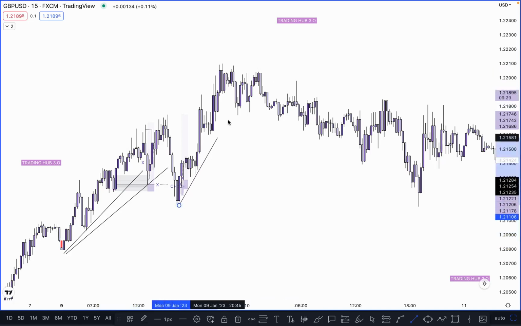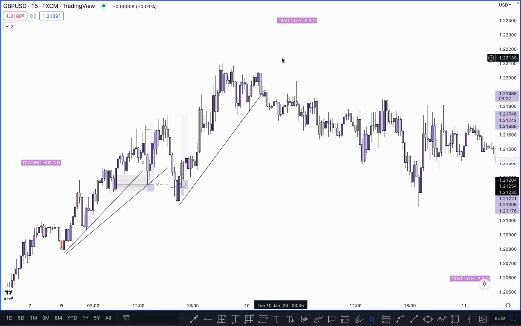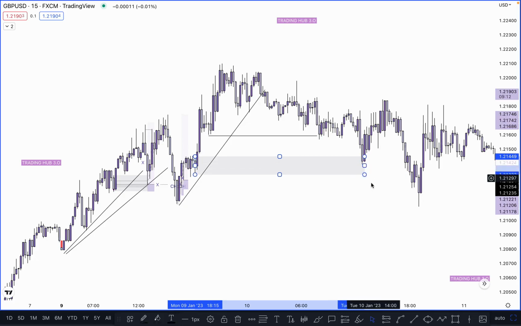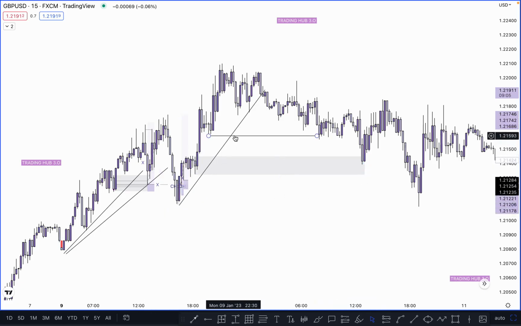As you can see here, again the market breaks this trend line, and after breaking this trend line, where is our inducement? You have to identify. You can see here, where is our inducement in this leg and where is our pullback? This one. So this one is our inducement. After this inducement, where is our POI? Where is our order block? This one, right? So if price taps here, you can simply switch into the lower time frame, 1 minute, and you can definitely buy here because this is our trend line liquidity.